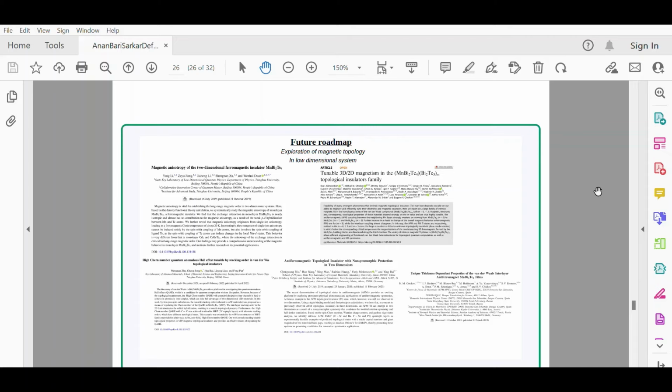It is like the concept of using Kramers pairs, the concept of using doublet pairs. So all this in a nutshell will play an important role. And then there are unique thickness-dependent properties of van der Waals systems. If you take some of the atoms from a particular unit cell, what will happen? If you bring in more atoms in the unit cell, what will happen? There are quite a few things, and the outcome is very